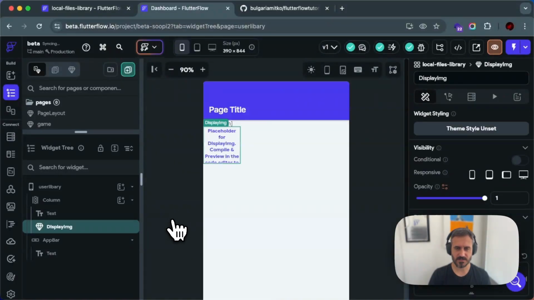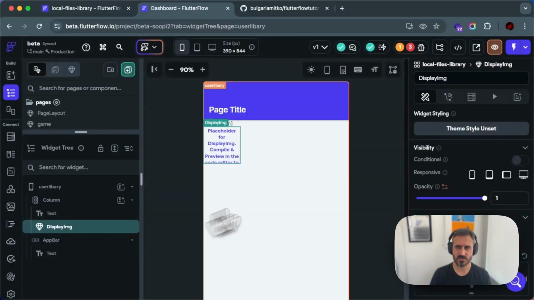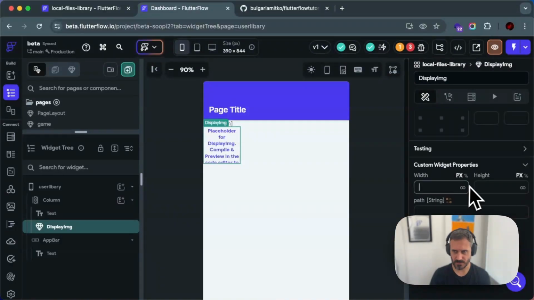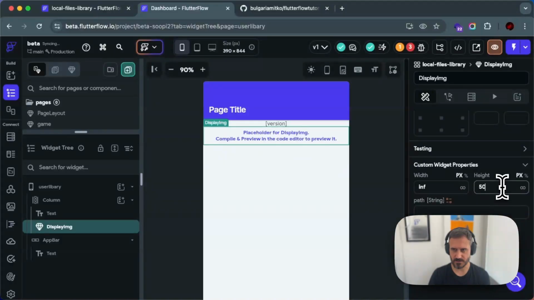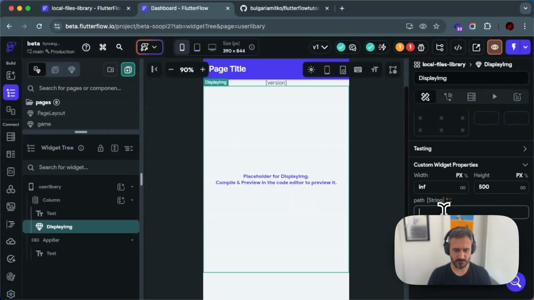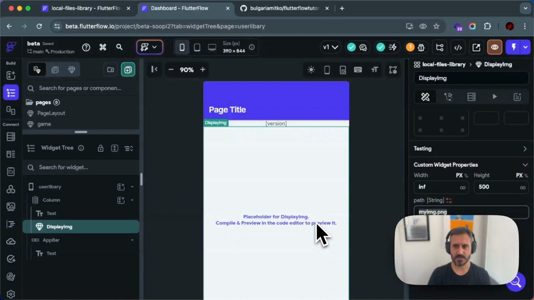So for example, I can add my display image, and of course I get 3 errors, which is I need to supply the width, I need to supply the height, and let's make that scrollable, and of course I need to supply the path. So let's say the path is my image.png, for example. That would not be the path. It needs to be supplied the whole path actually, not only this part, but I just want to get rid of the errors. And that will magically work.